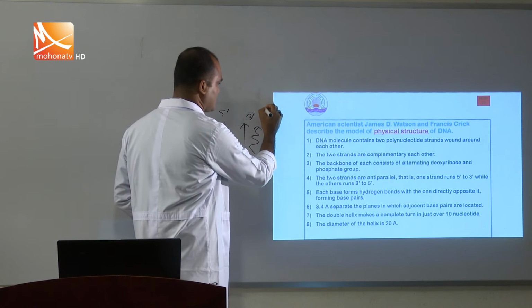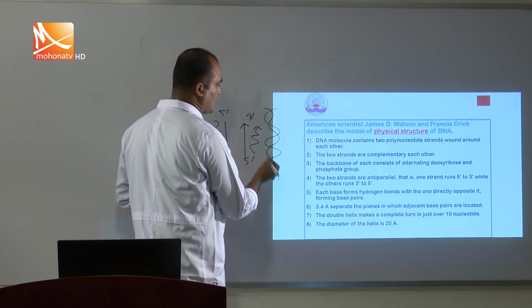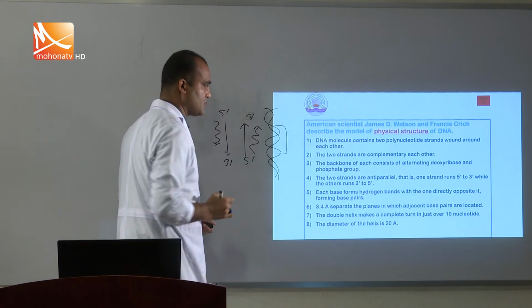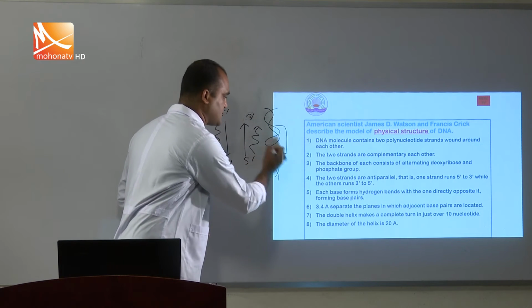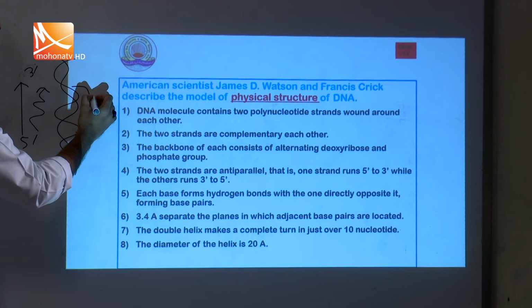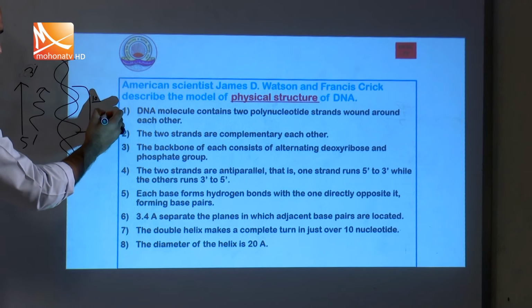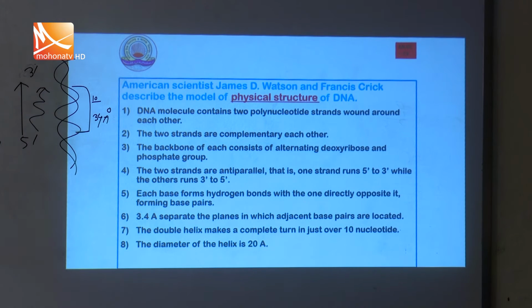That means when one DNA molecule makes a spiral turn, there are 10 nucleotides. 1 angstrom is equal to 10 to the power minus 10 meter.